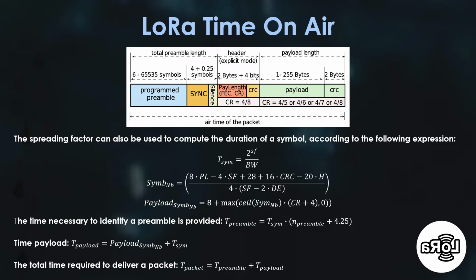This is the LoRaWAN equation for time on air. The following equation is used to calculate the duration of a symbol using a spreading factor, where PL denotes the number of payload bytes, H represents the presence of header, DE means the presence of cyclic redundancy check, and CR is the coding rate at which coding occurs. The total preamble and payload durations determine the time required to transmit the packet.